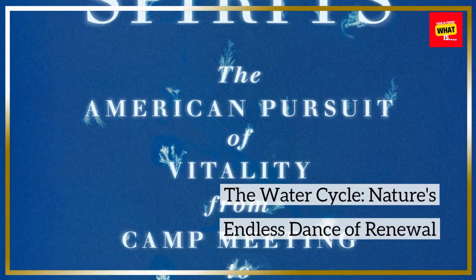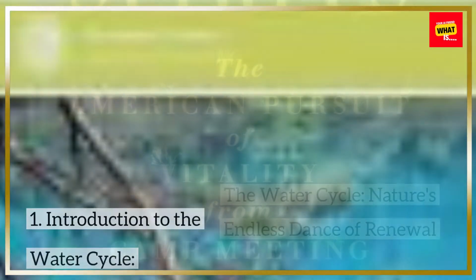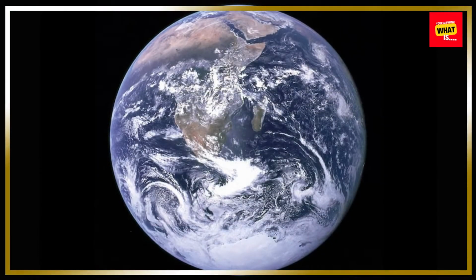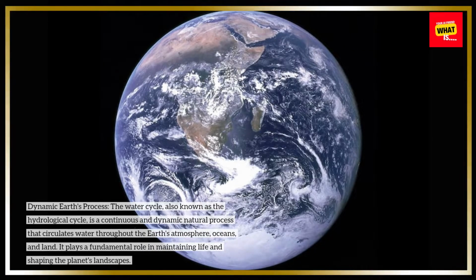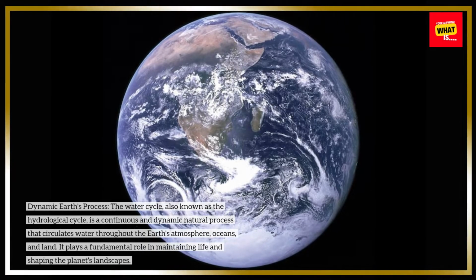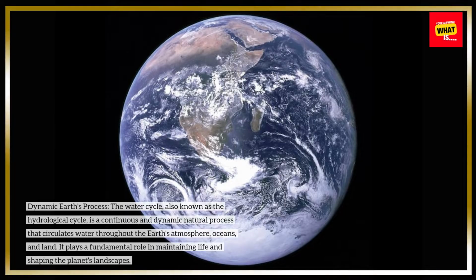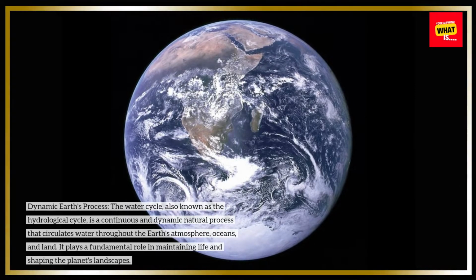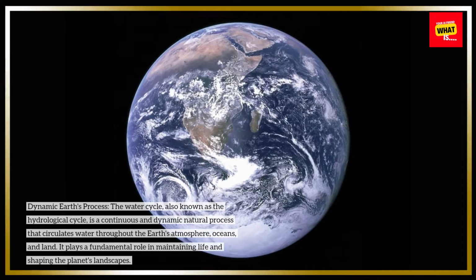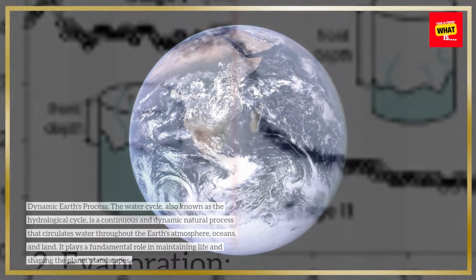The water cycle, nature's endless dance of renewal. 1. Introduction to the water cycle. Dynamic Earth's process. The water cycle, also known as the hydrological cycle, is a continuous and dynamic natural process that circulates water throughout the Earth's atmosphere, oceans, and land. It plays a fundamental role in maintaining life and shaping the planet's landscapes.